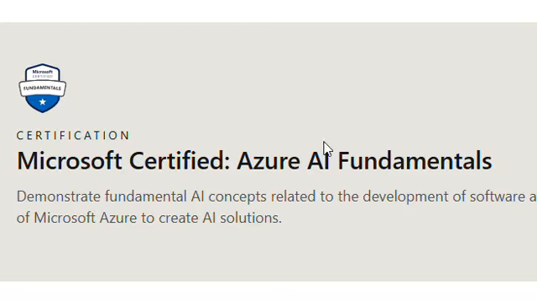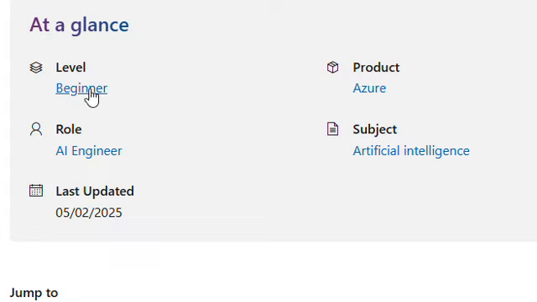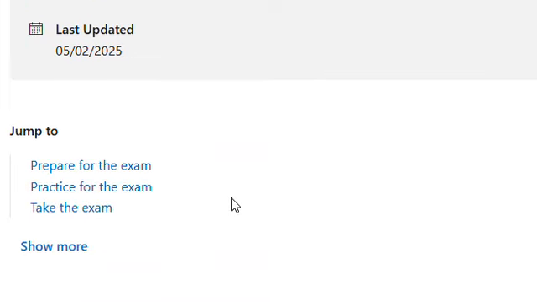The level here is beginner, which means anyone without any IT experience can do this certification. Product is Azure, role is AI engineer, it's written here. This is not something I made myself, Microsoft is saying it itself.